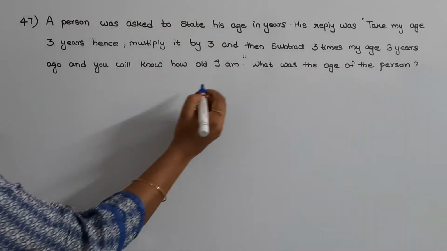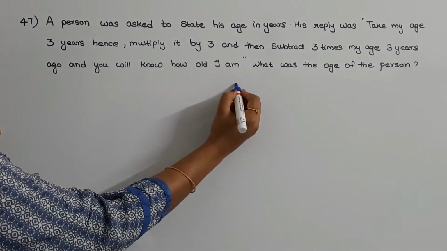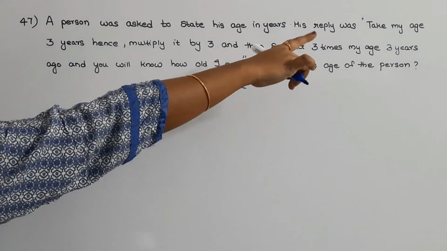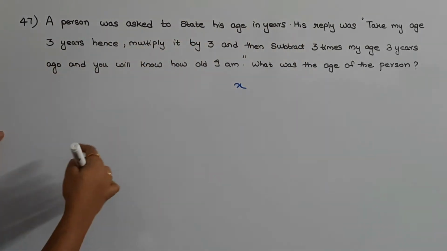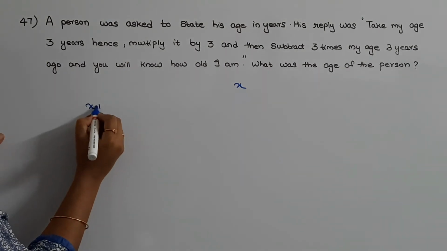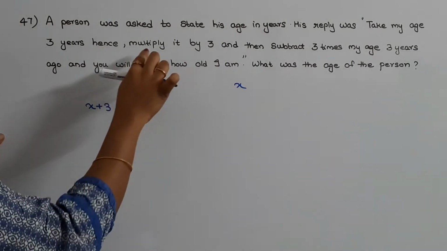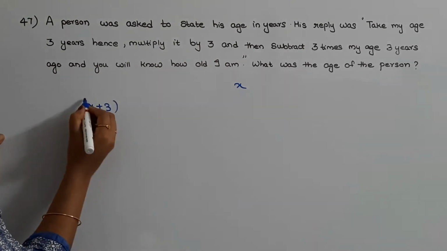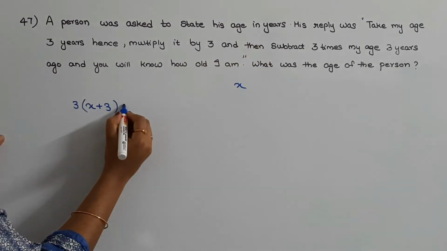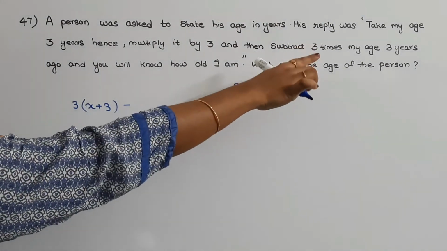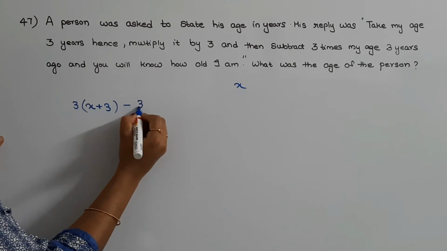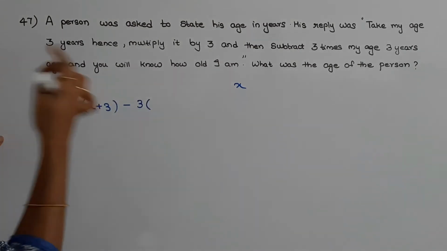So let us assume the present age of the person as X. Then he said, take my age 3 years hence. If at present his age is X, then 3 years hence his age would be X plus 3. Multiply this by 3 and then subtract 3 times my age 3 years ago.